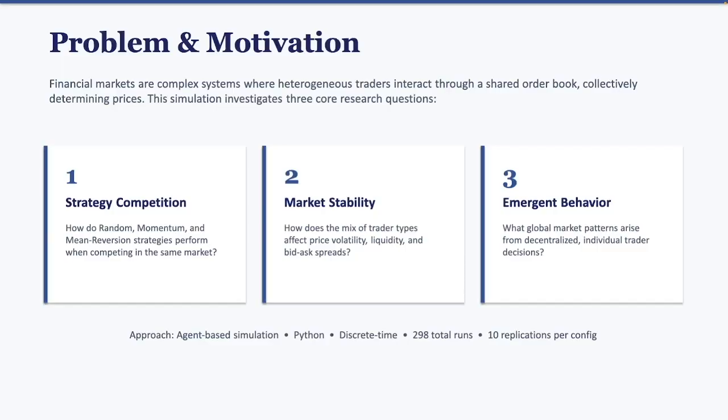Financial markets are complex systems where many different traders, each with their own strategy, interact and collectively determine prices. I wanted to investigate three questions. First, how do different trading strategies perform when they compete in the same market? Second, how does the mix of trader types affect market stability? And third, what emergent behaviors arise when traders make decentralized decisions? To answer these, I built an agent-based simulation from scratch in Python.